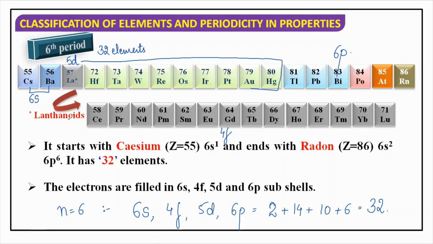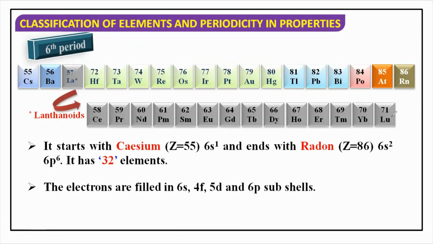It means जब हम काउंटिंग कर रहे हैं, हम पूरे lanthanoids को भी इसी में इंक्लूड कर रहे हैं, तो ये बेसिकली यहाँ पे ही आएगा. But because these were discovered later on, so we have just put them in the next option. But ये sixth period को ही belong करते हैं. So if anyone asks you कि 59 कहाँ पे है, तो आप बोलेंगे it belongs to sixth period. Right? If we ask you what is the period of 67, so you will say it will belong to sixth period. अब ये कैसे पता चलेगा?